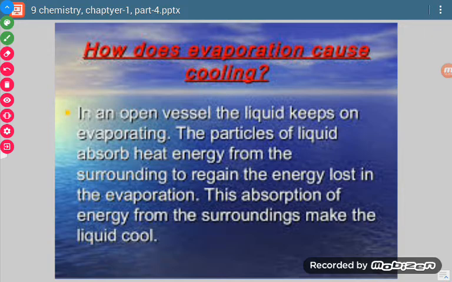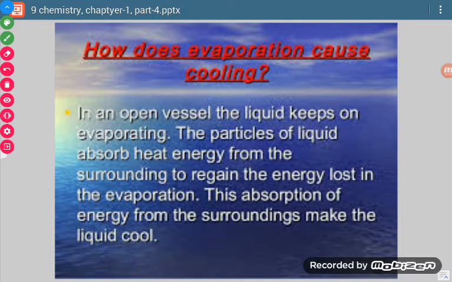Now, in the form of a definition, how can we say it? In an open vessel, the liquid keeps on evaporating. This is what we have studied till now. The particles of liquid absorb heat energy from the surroundings to regain the energy lost in evaporation.